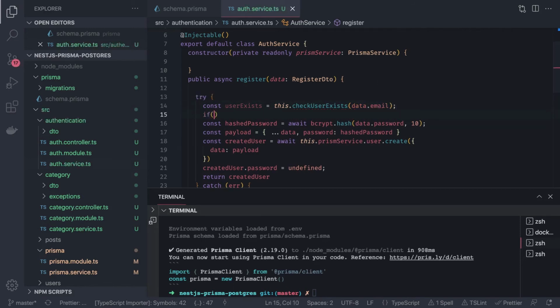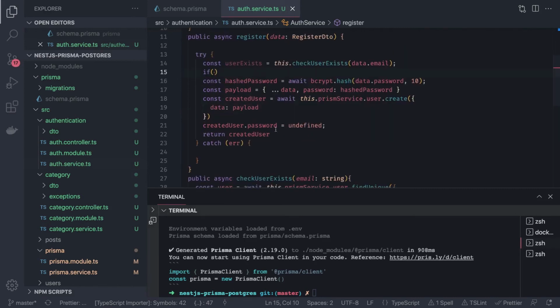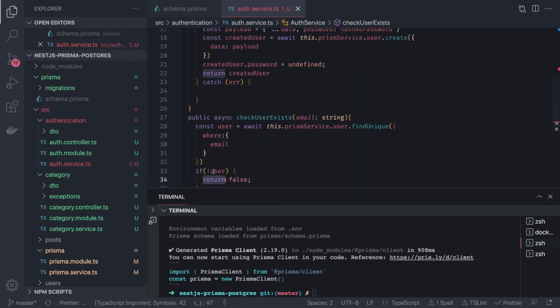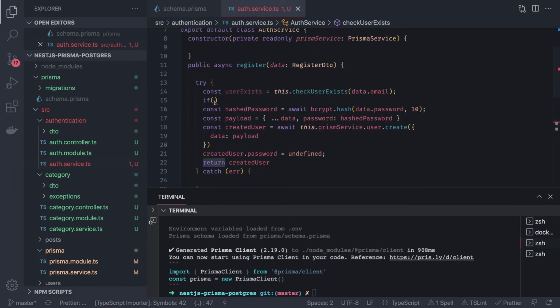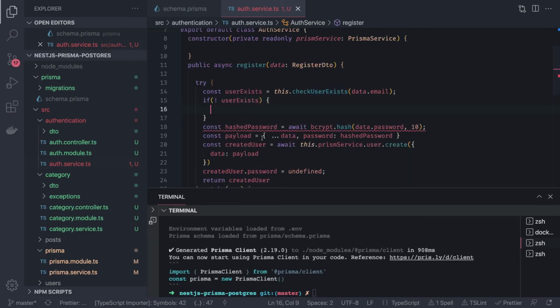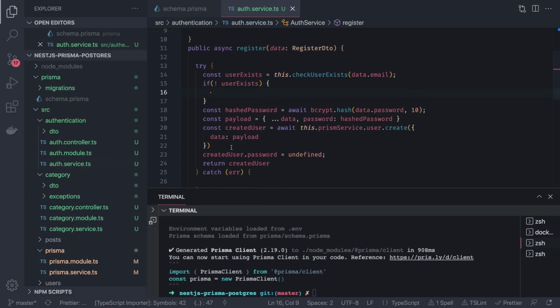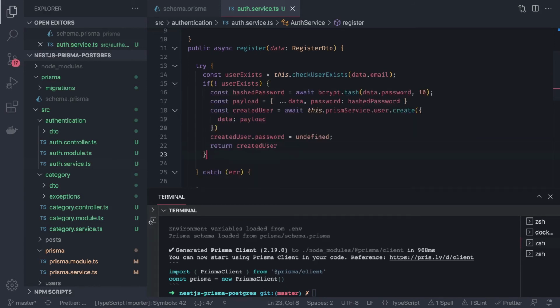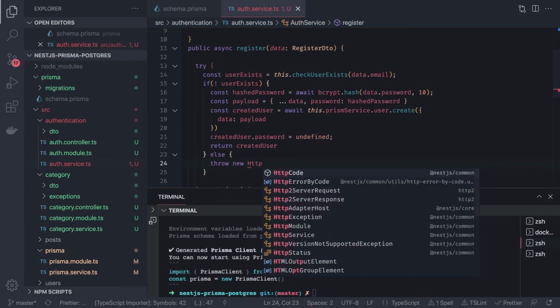And then if checkUserExists returns false, that is a favorable condition for us, so we will just put a negation here. The user does not exist, and only then are we doing all these things. If the user exists, then we can put some exception inside the else block, throw new HTTP exception.